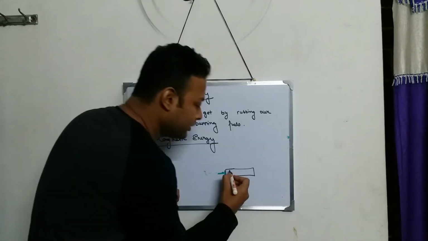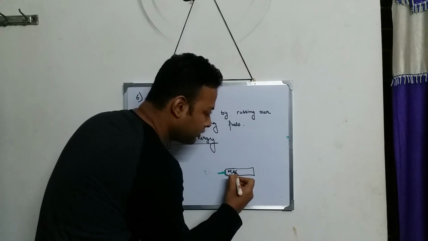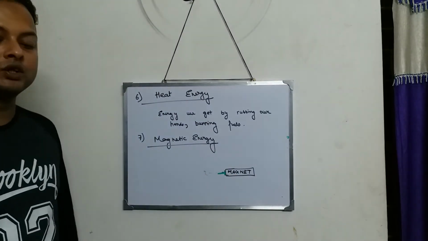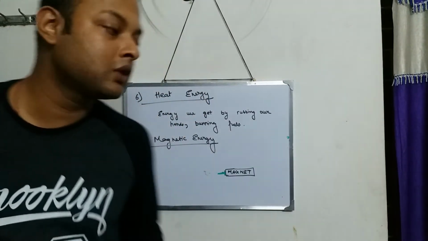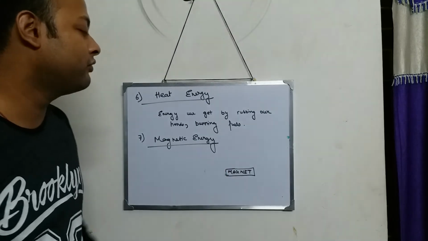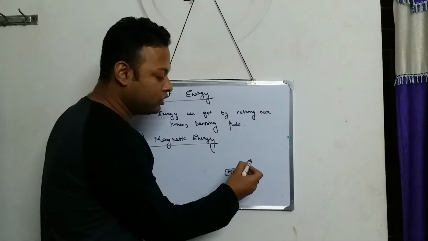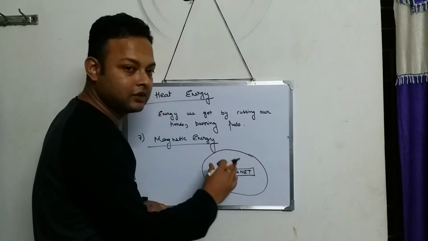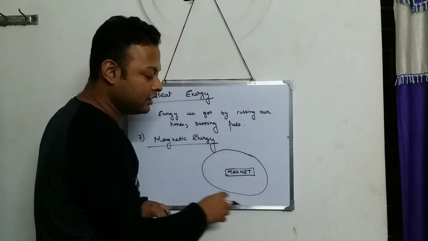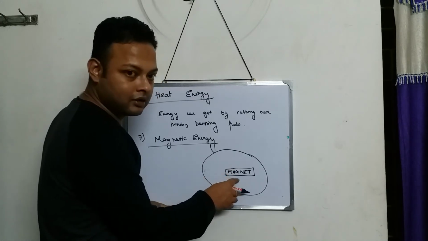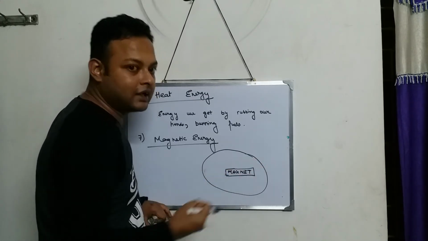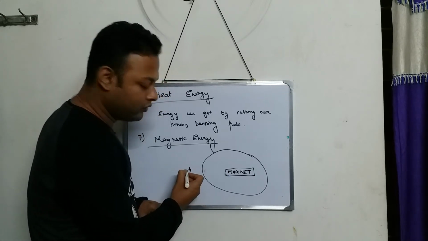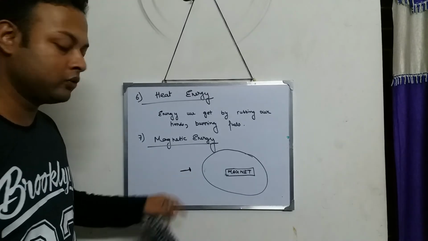So this is the magnet, and the iron nail sticks towards the magnet. Now why does it stick towards the magnet? Because around the magnet there is a region. This is the region of the magnet, the region around the magnet where the magnetic attraction is felt. Like if we take a small nail over here, it won't get attracted.